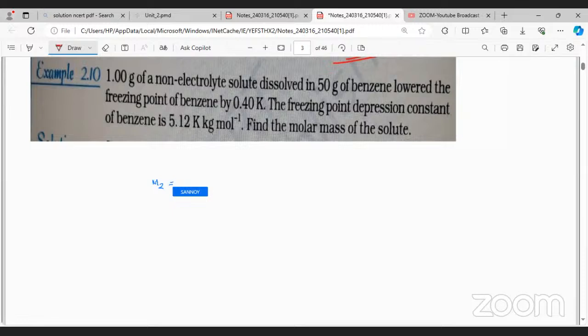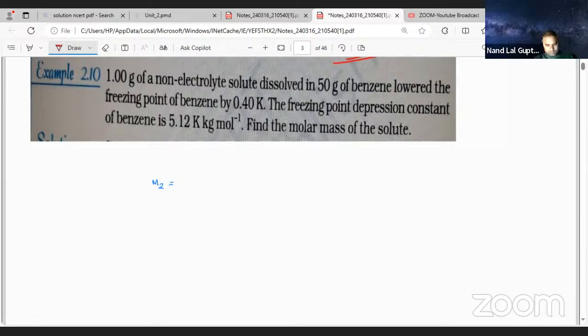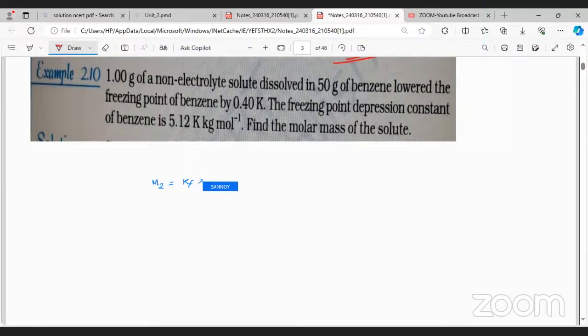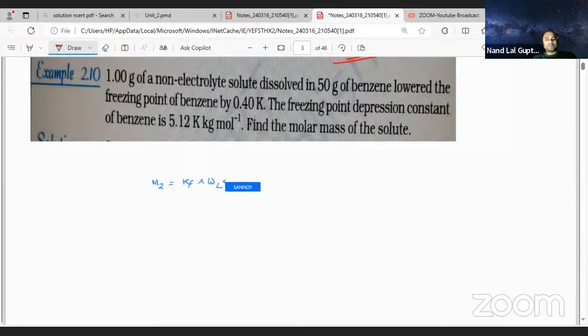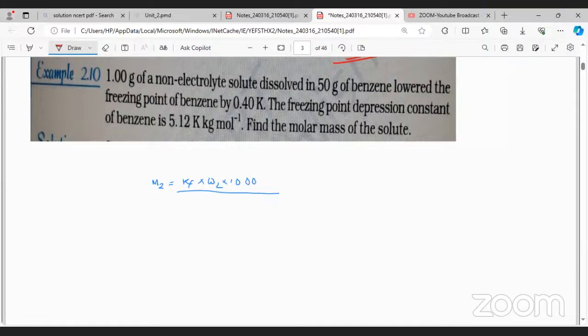M2 will be equal to Kf into W2 into 1000 divided by delta Tf into W1, and delta Tf is also given, 0.4.